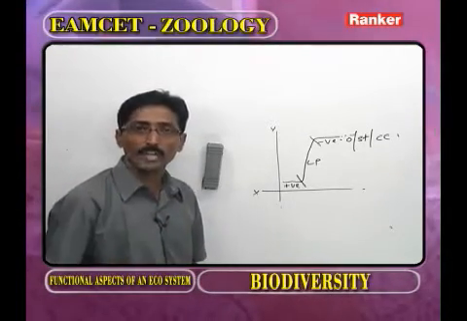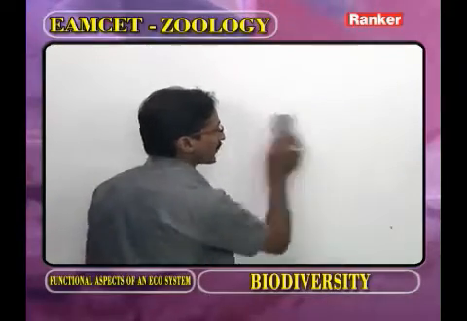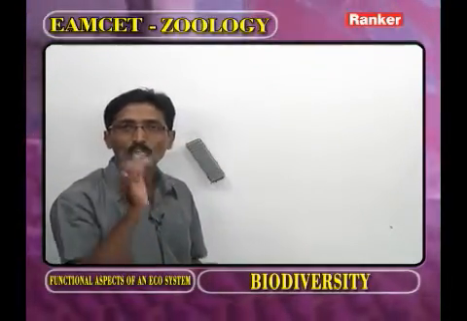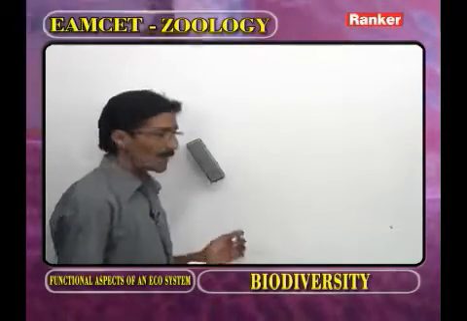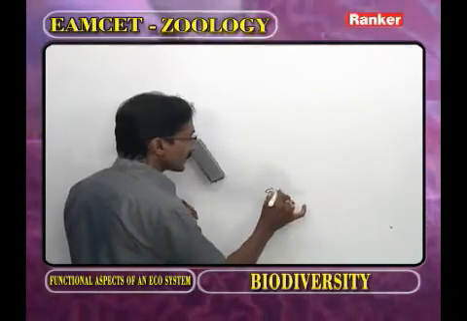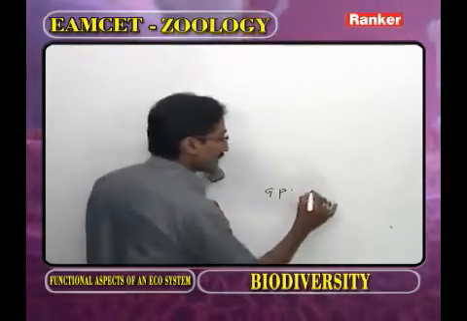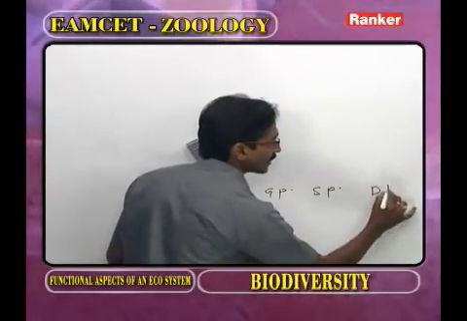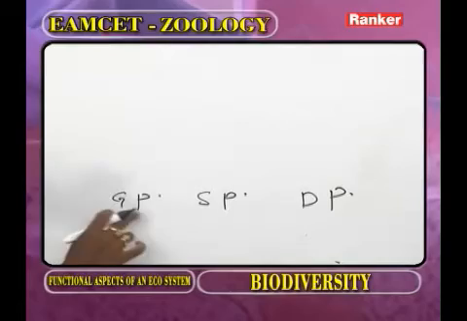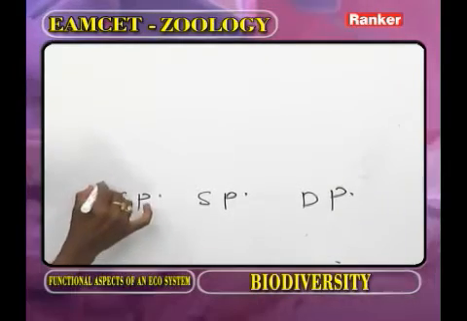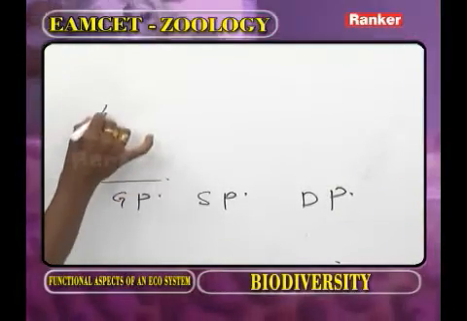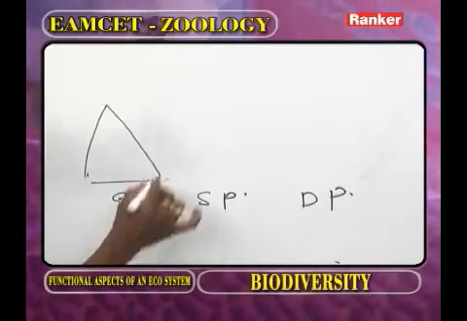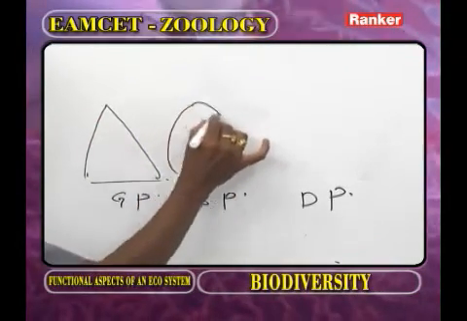And the third one we call as the post-reproductive. Now in a population, in order to explain the age groups, we have to take the age pyramids. This is the growing population, this is the stable population, and this is the declining population. Now as we observe the growing population, what is the age pyramid? That is triangular.